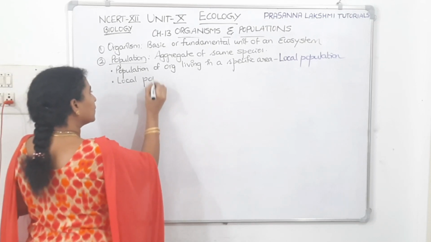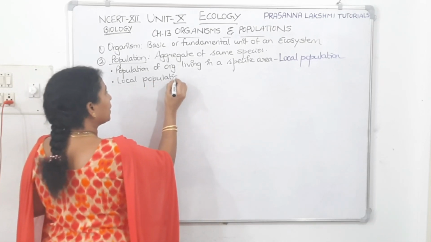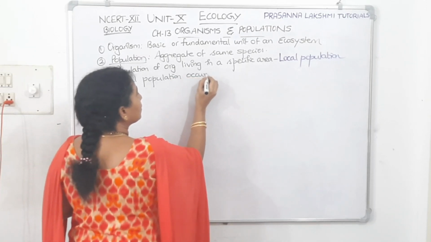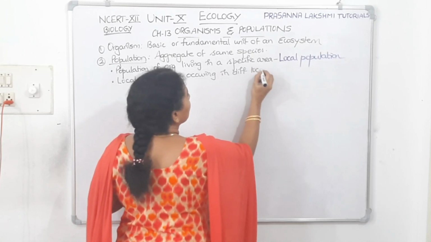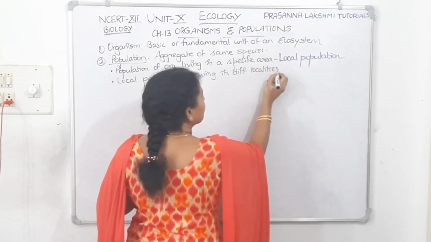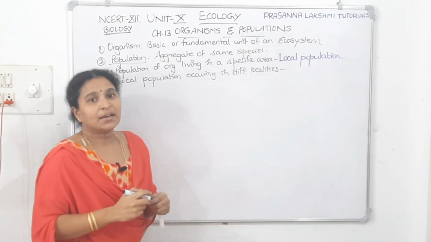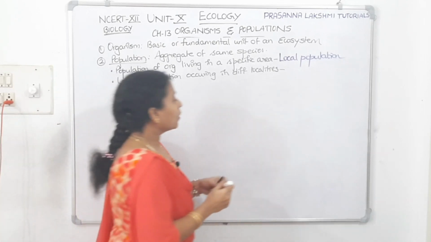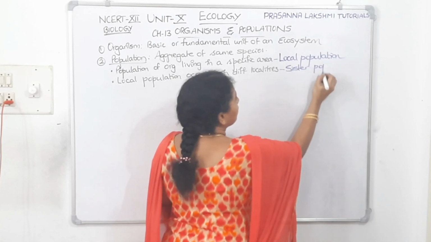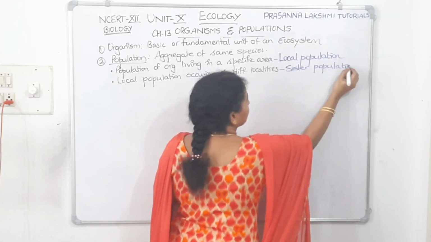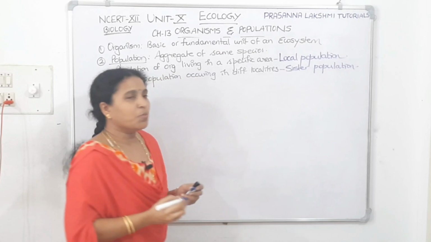Local population occurring in different localities. What is it called as? It is called as sister population.